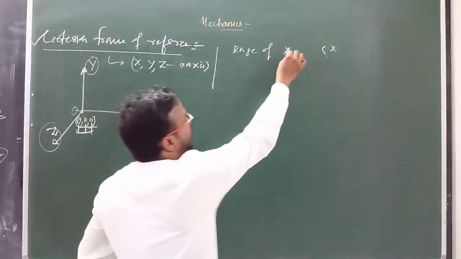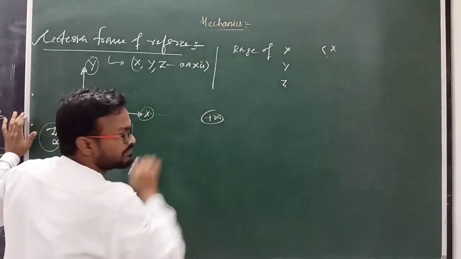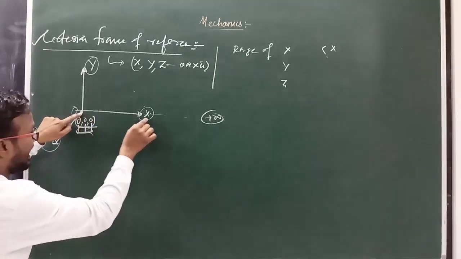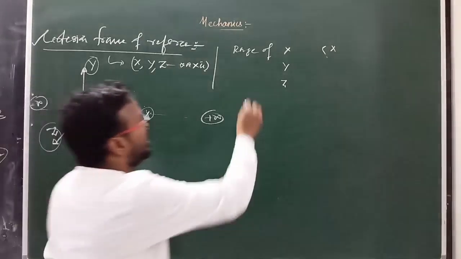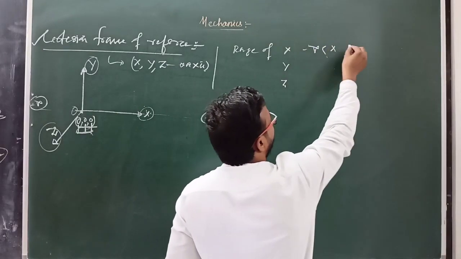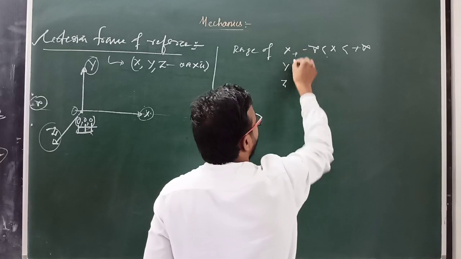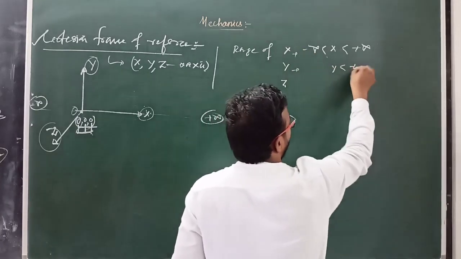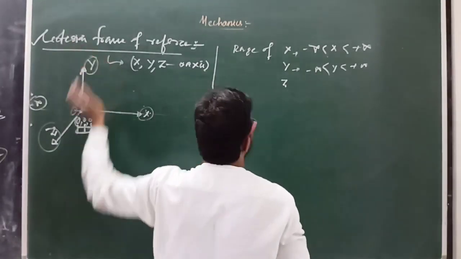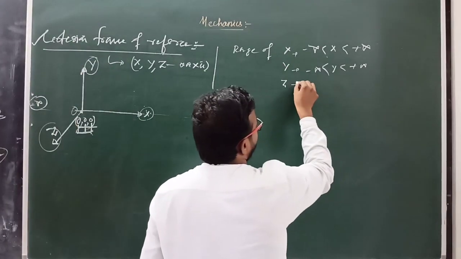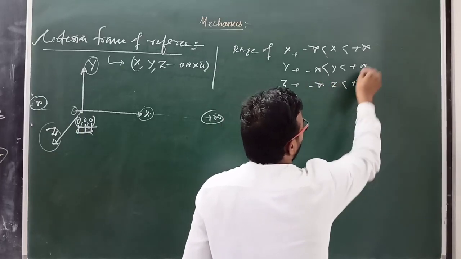So the range of x, from 0 we can take it to plus infinite. If this point is 0, then x also extends to the other side, that is minus infinite. So the range of x is minus infinite to plus infinite, and again the range of y is also minus infinite to plus infinite. Clear? And next, the range of z is also minus infinite to plus infinite.